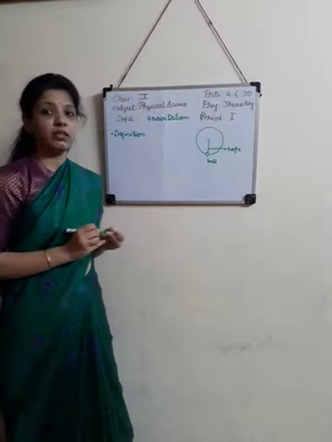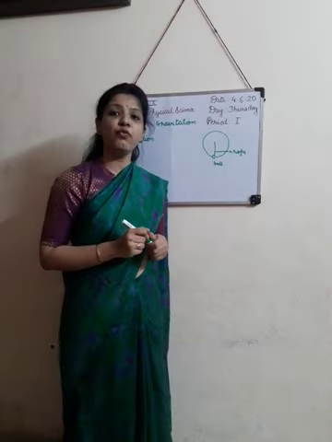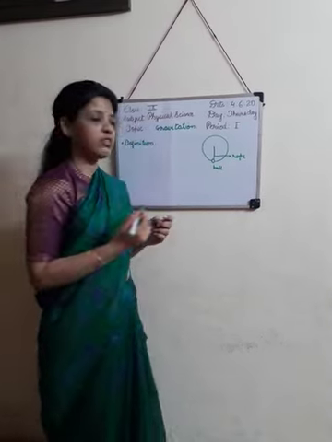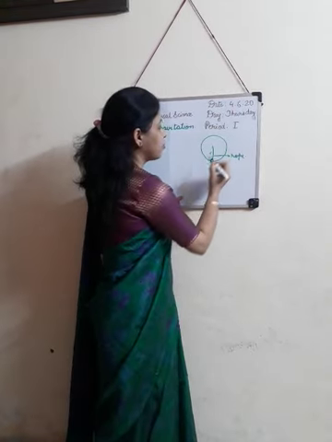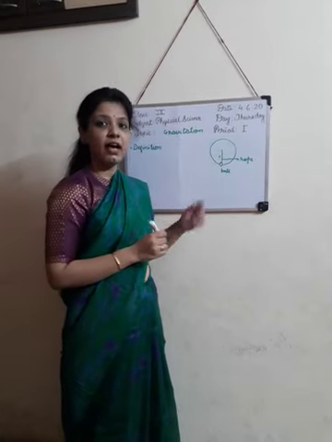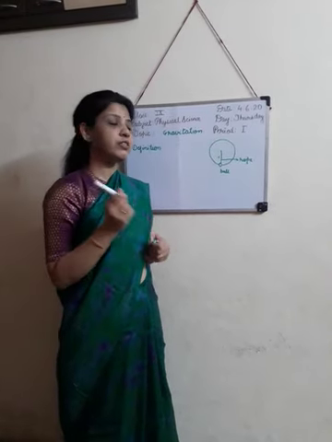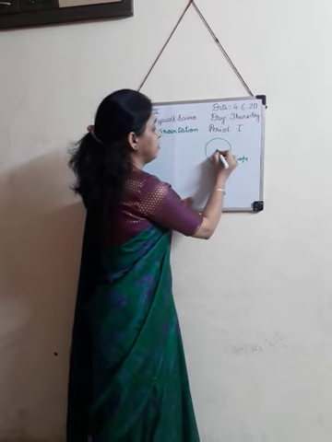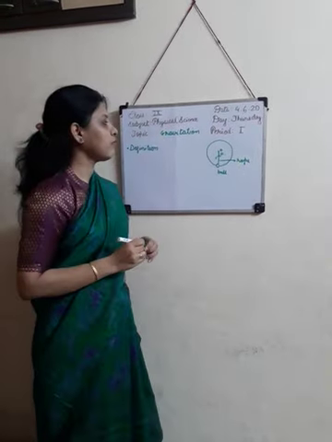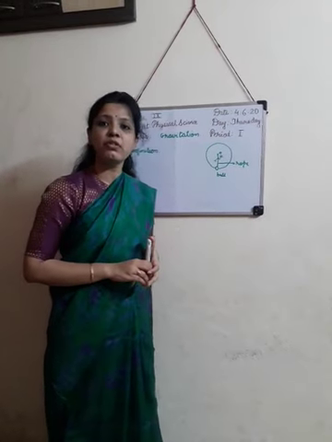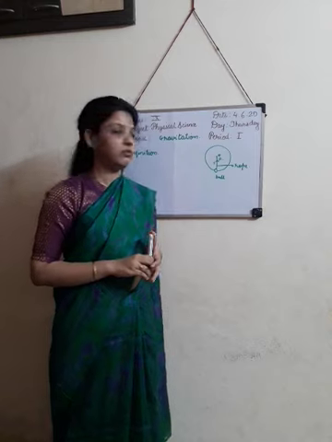And we know that the cause of motion is force. Here the rope acts as the radius of the circle. So there must be a force that acts radially, and the direction of the force must be towards the center. Since this is a center-seeking force, it is called centripetal force.